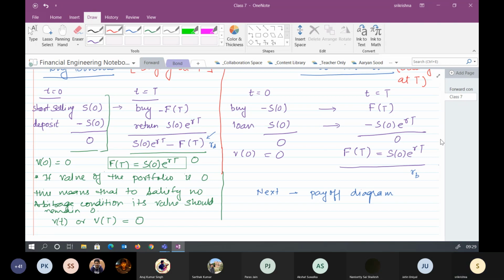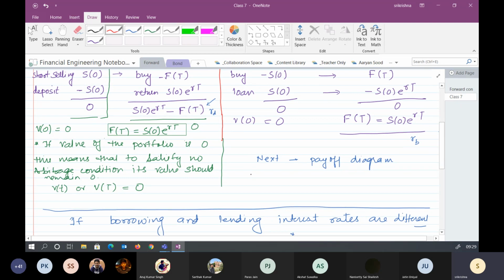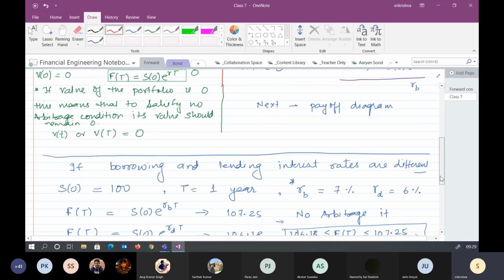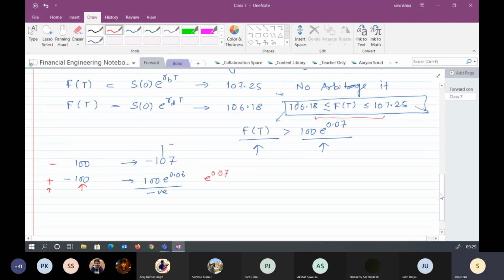Correct? This is a real world scenario where we assume transaction cost or commission kind of things. In an ideal world we assume that the borrowing and lending interest rates of two banks are different, then what is happening is this price is now governed by what we are assuming, 107. We are assuming it to be 107 at expiry.